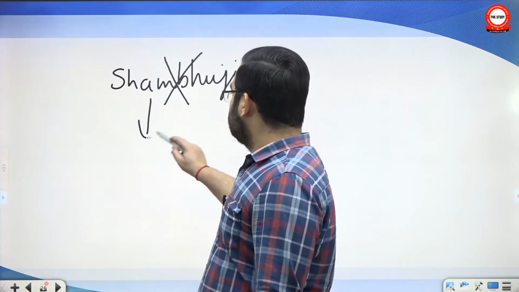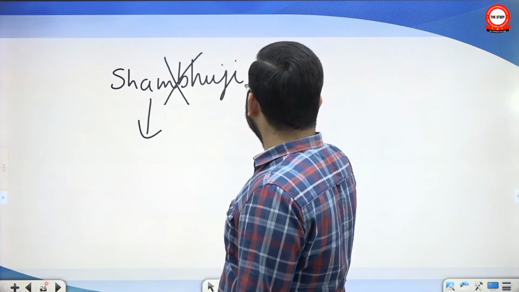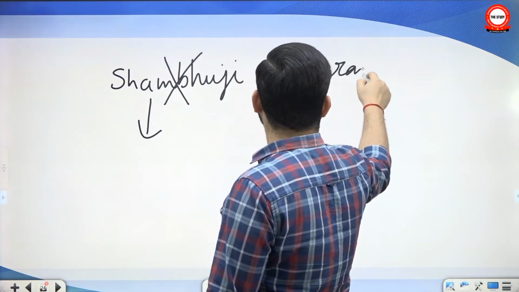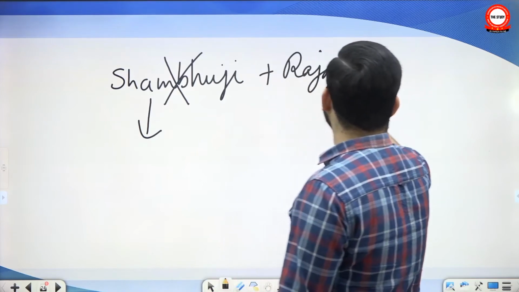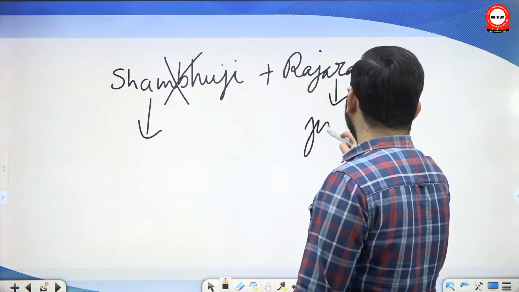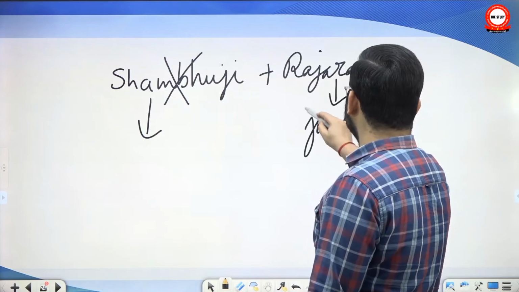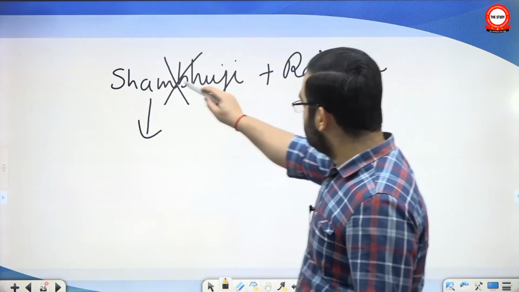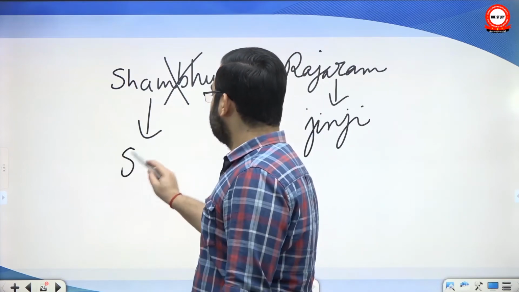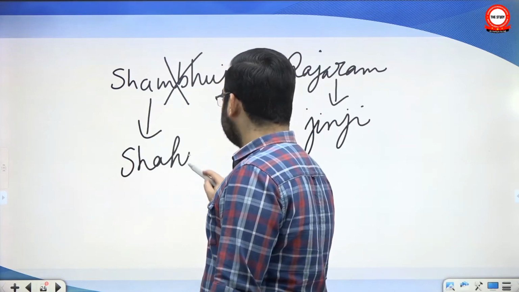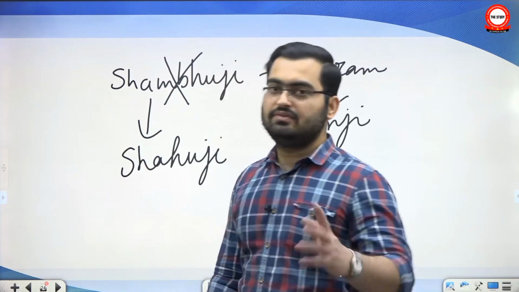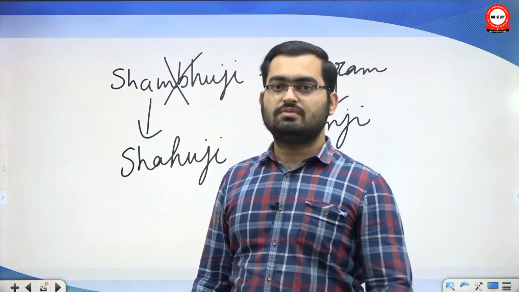Then after his death, he had a brother Rajaram. Okay, he fled to Jinji, which is in modern day Tamil Nadu, and from there he kept ruling. The son of Shambhaji, Shahuji, was captured by Aurangzeb, taken to Agra, and remained in the captivity of the Mughals till Aurangzeb died.